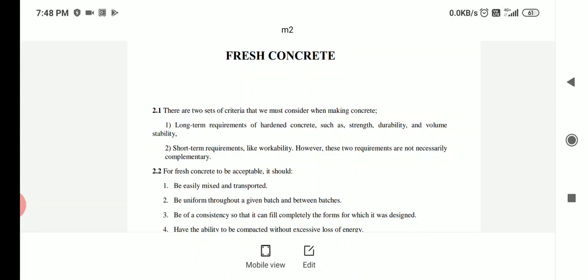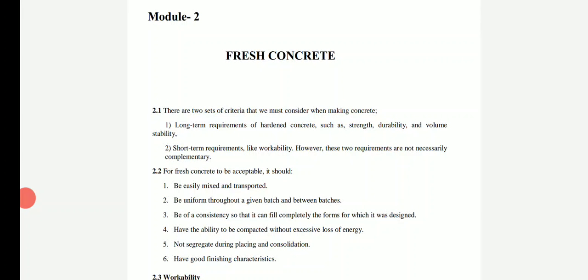There are two sets of criteria that we must consider when making concrete. First, long-term requirements of hardened concrete, such as strength, durability and volume stability. So when you are going for hardened concrete, we should consider strength, durability and volume stability. Next are short-term requirements, like workability for fresh concrete. However, these two requirements are not necessarily complementary. For fresh concrete we are going to check the workability, whether the concrete is good and workable or not. What workability means, we are going to study in the further sessions.